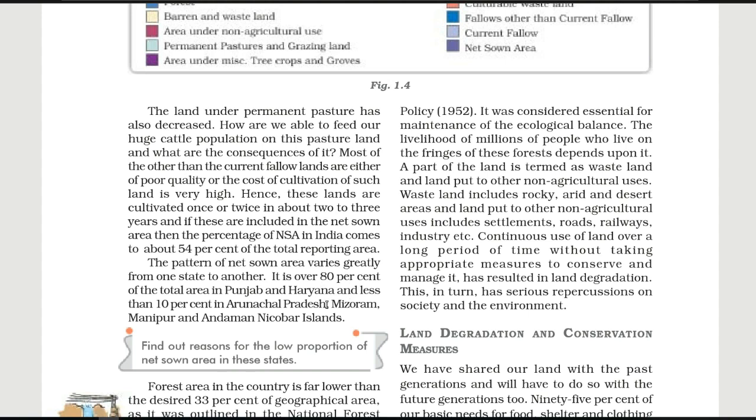That's why 80% of the total area comes under the net sown area here. And if you look at Arunachal Pradesh, Mizoram, Manipur and Andaman Nicobar Islands, places like this, there we have less than 10% of net sown area.